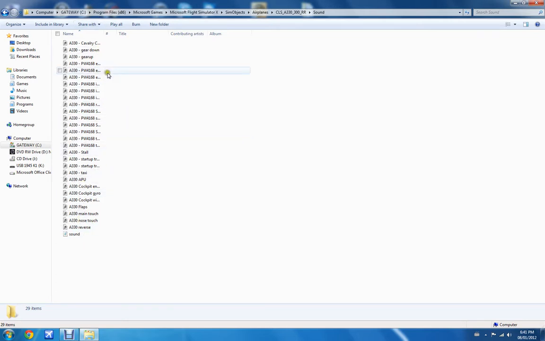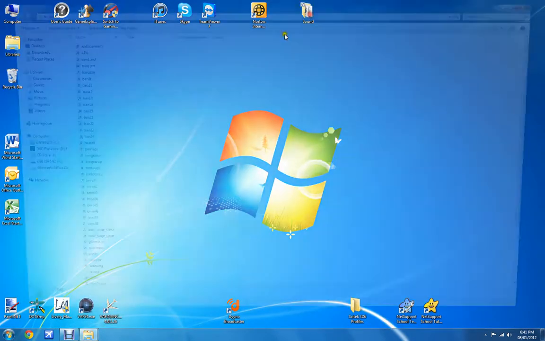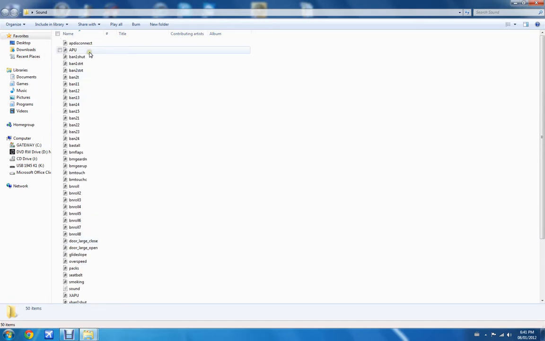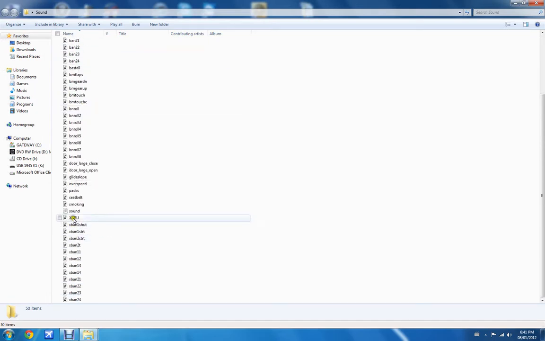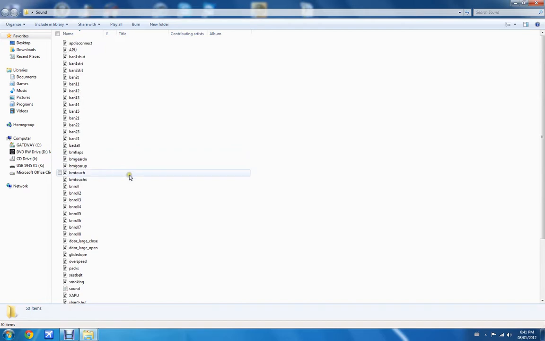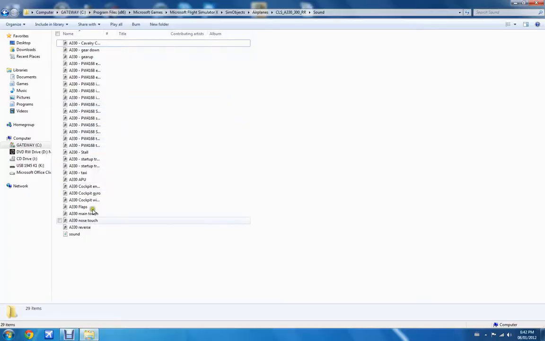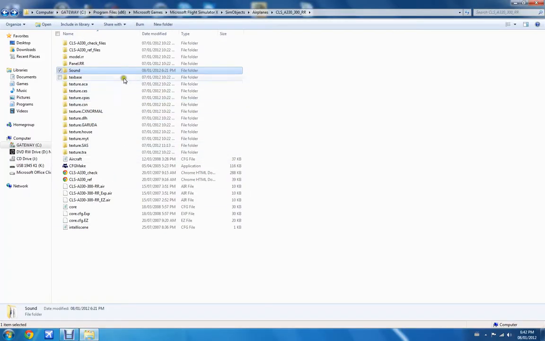Now you'll have way more than this because I already copied mine. So I can show you what it will look like. It'll look like this because this is the one we copied to our desktop. So you're going to replace all of these, and it's going to need administrative permission. That's no biggie. You can just press yes on that. And that's pretty much it.